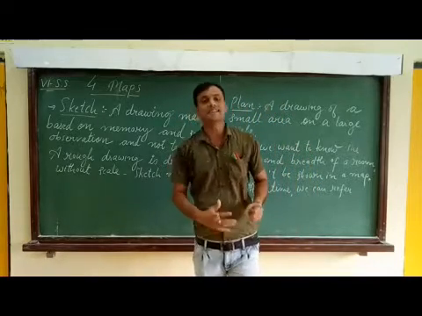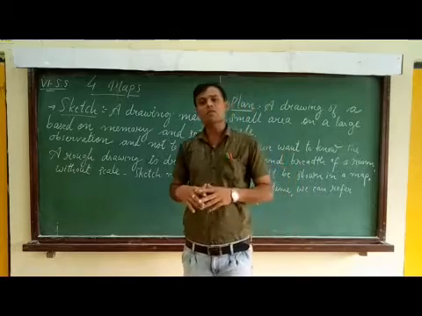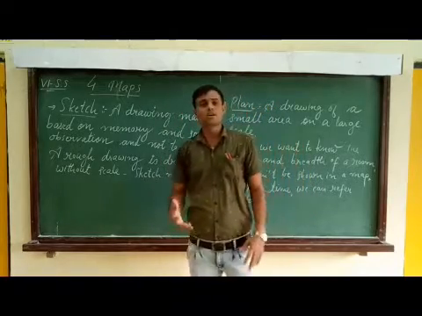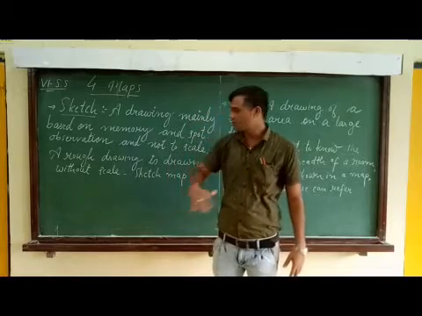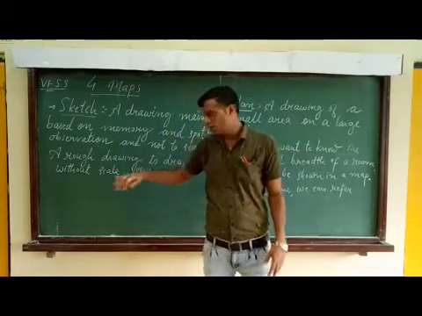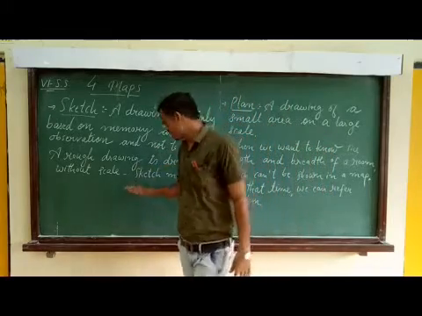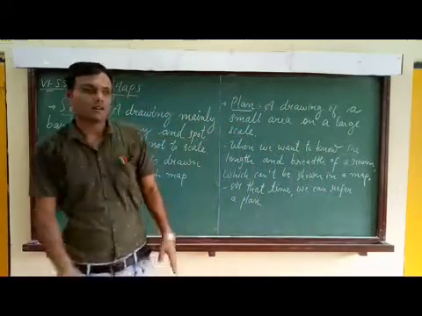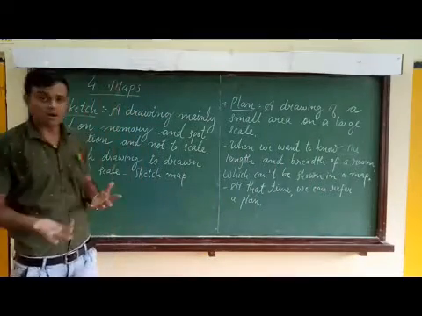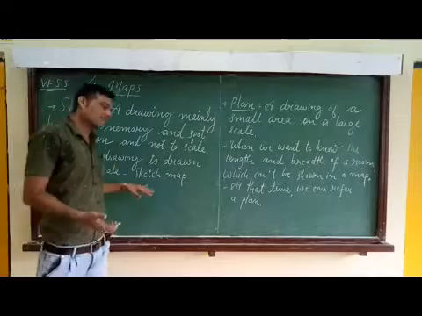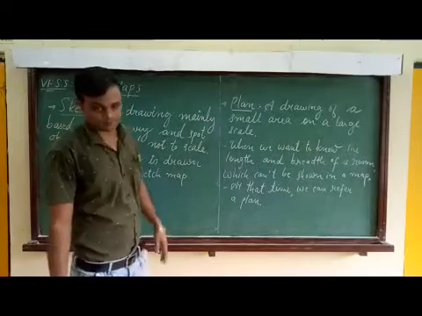It means we visited the place and then based on our visit and observation, we drew the rough drawing, that is called sketch. A rough drawing drawn without scale, without measurement, is a sketch map.